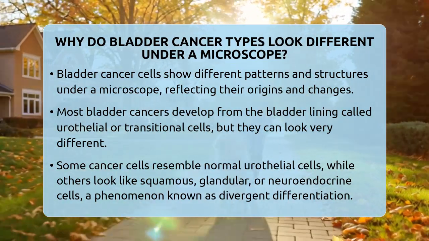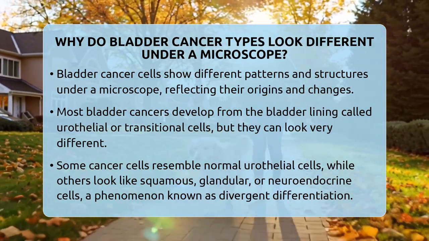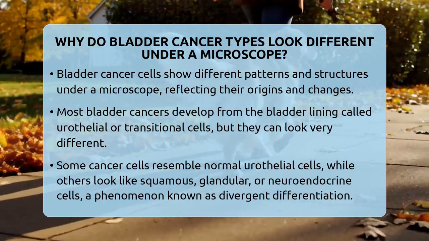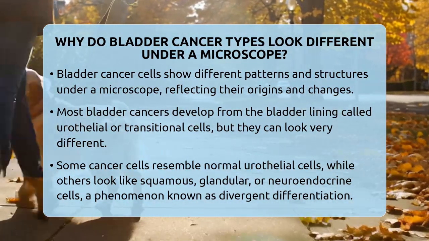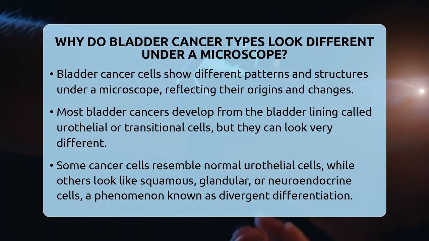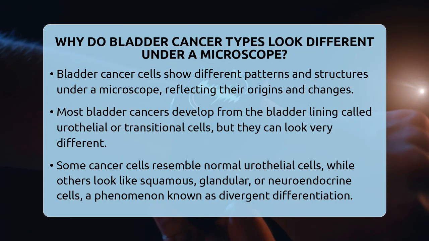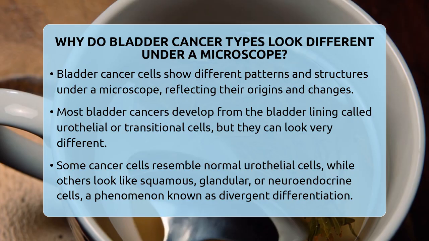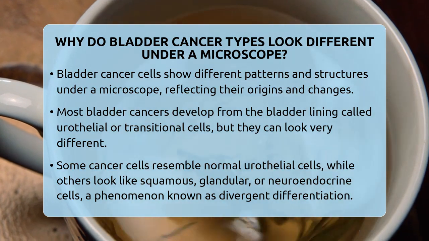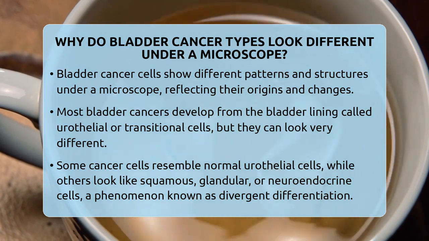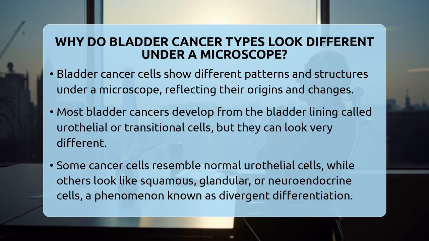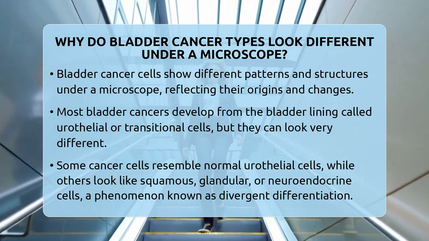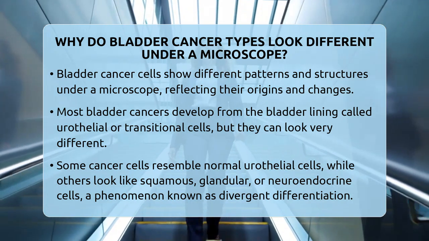Why do bladder cancer types look different under a microscope? Imagine looking at a tiny world where each cell tells a story about its origin and behavior. When pathologists examine bladder cancer under a microscope, they see a variety of different patterns and structures. These differences happen because each type of bladder cancer arises from different cells or has undergone unique changes in how the cells look and grow.